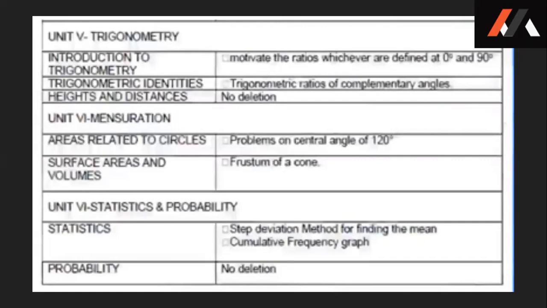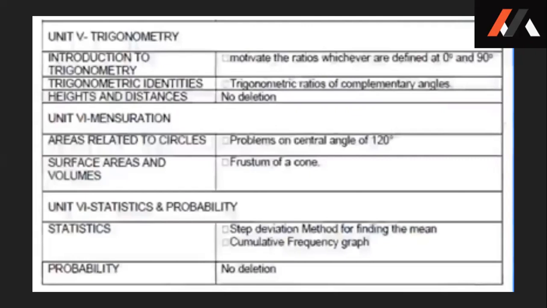And in applications of trigonometry, there is no change. Now, when we go to mensuration, areas related to circles, all the problems on central angle of 120 degrees have been deleted. And the most important point is surface areas and volumes. Only frustum of a cone has been deleted.